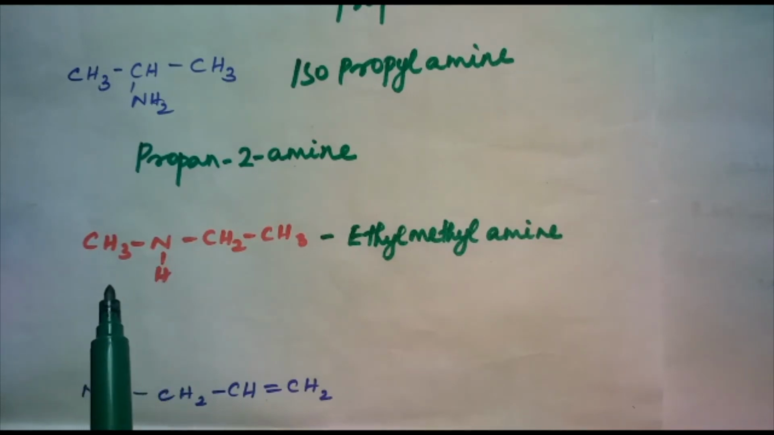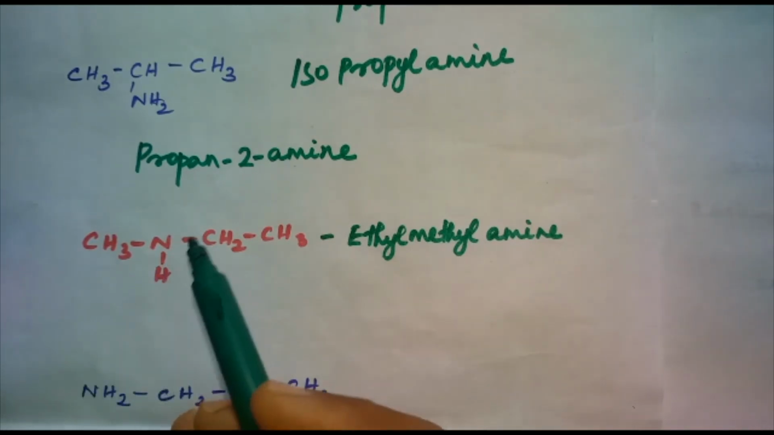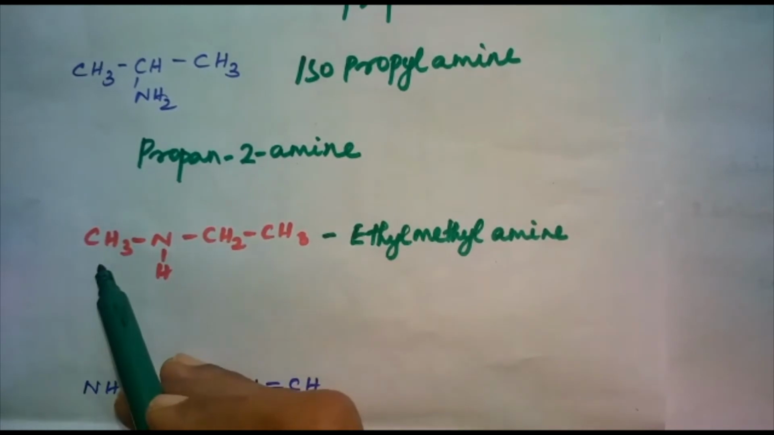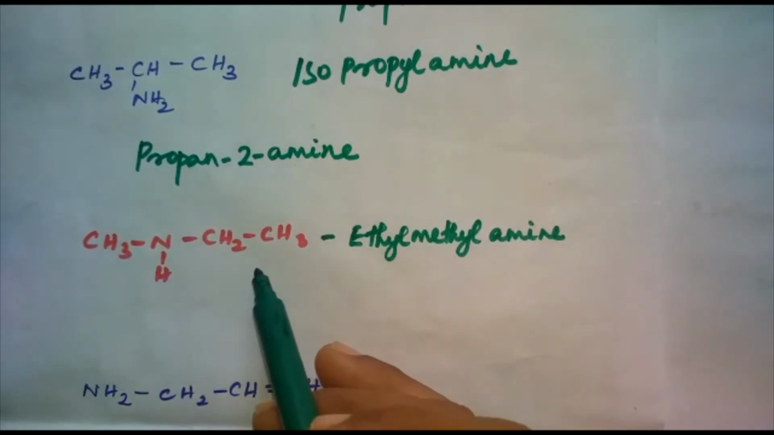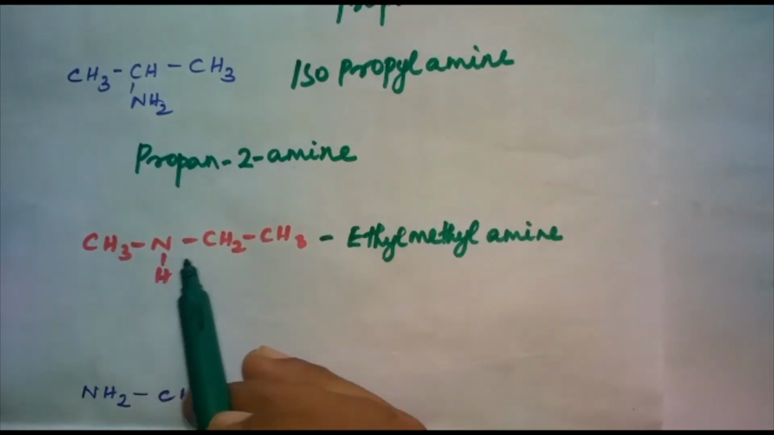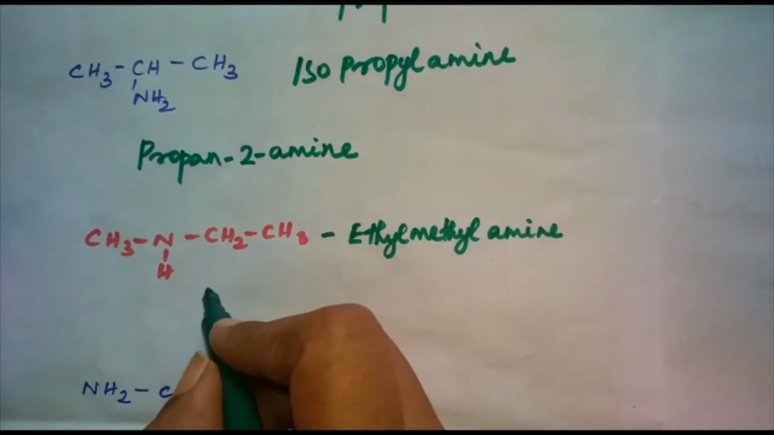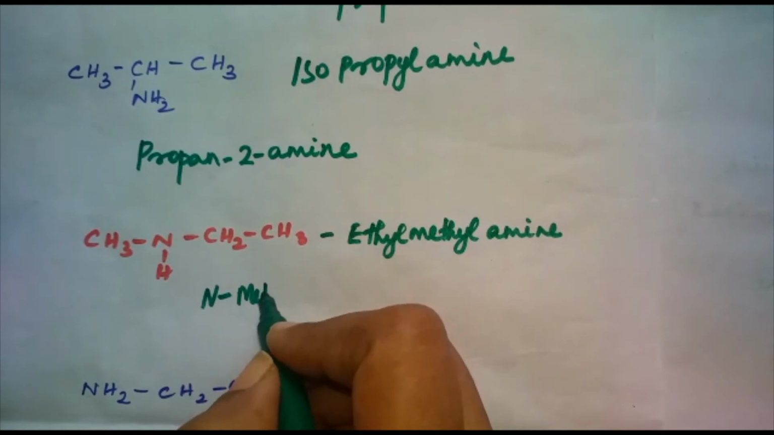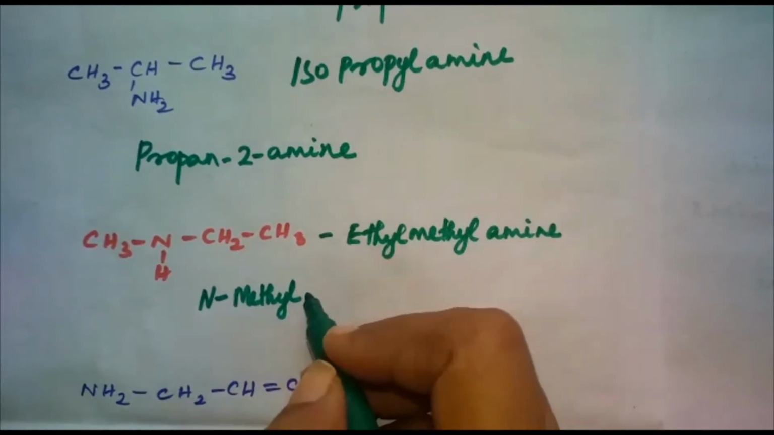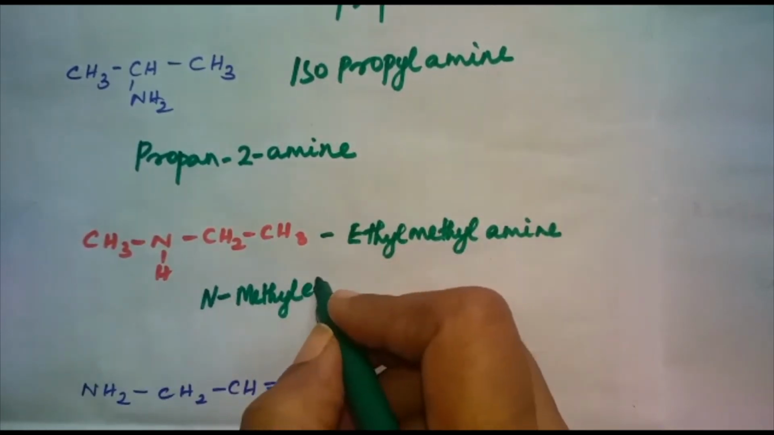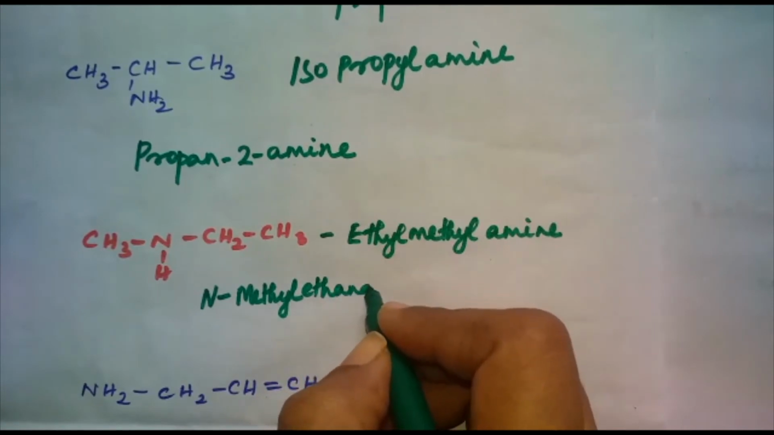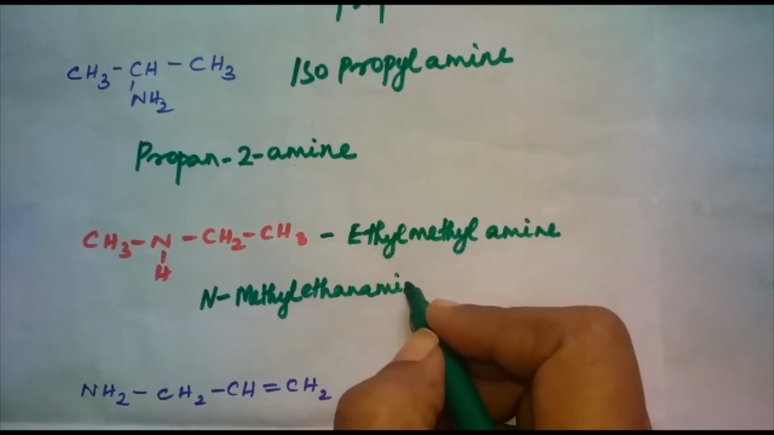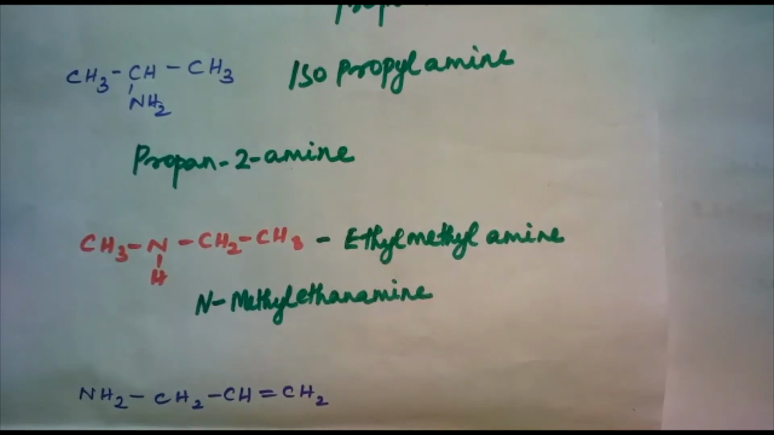And what is the IUPAC name of this compound? N-methyl ethanamine. The IUPAC name of this compound is N-methyl ethanamine.